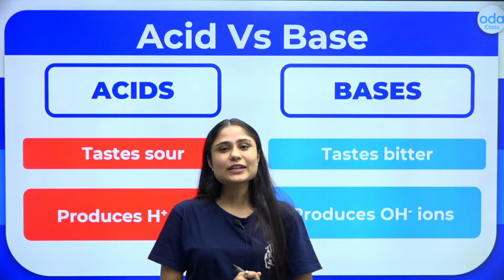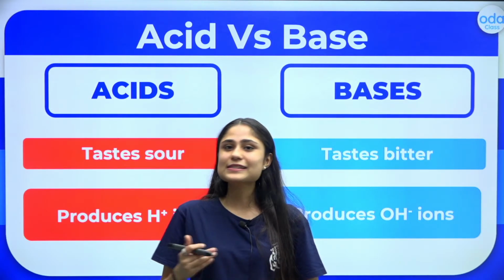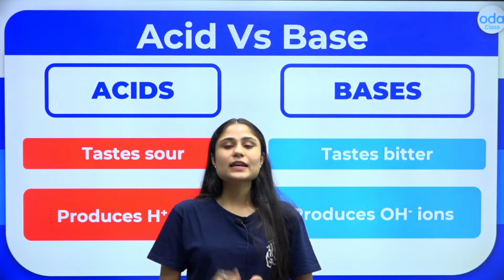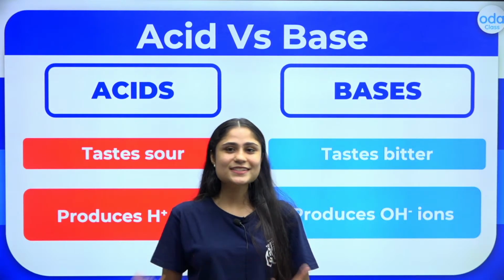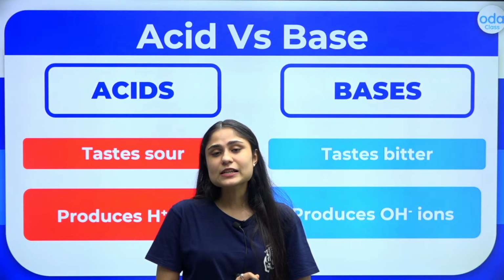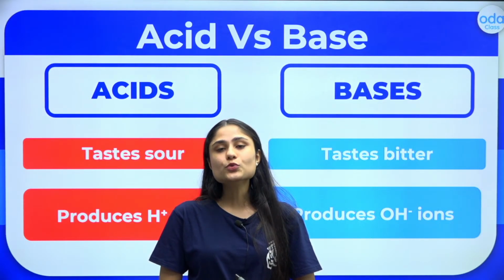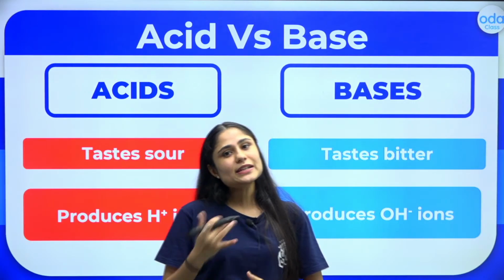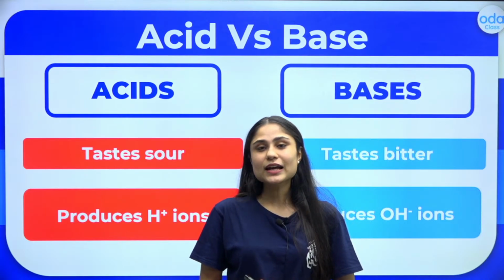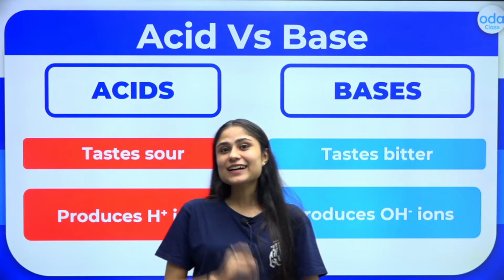So this was it. Let us just quickly revise what we have studied in this class. We have studied about acids, bases and salts. Acids are sour in taste. The bases are bitter in taste, and salt, as the name suggests, is salty in taste. We studied about the differences, we also classified them, and we also studied about the neutralization reaction. Now in the next class, we will learn more about the neutralization reaction and also about the indicators. So stay tuned for that class as well.